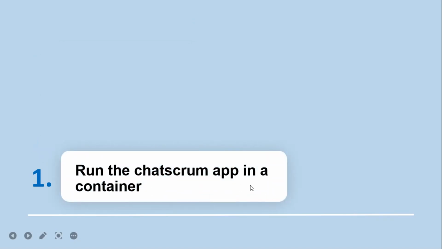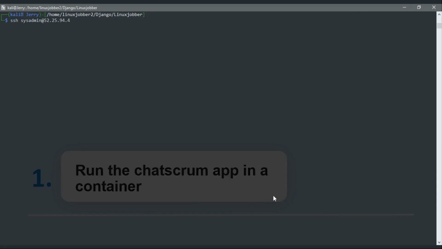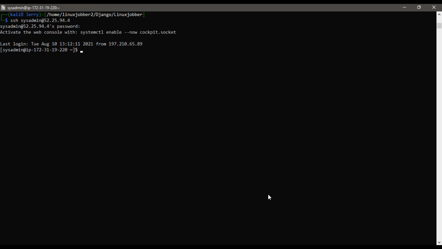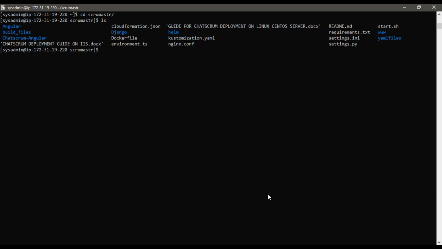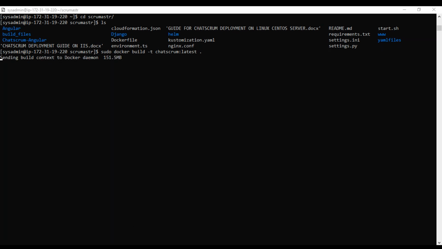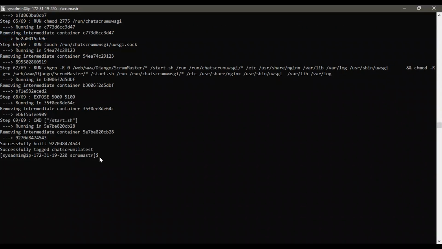Let's get started. I already have Chatscrum on my machine. If you don't have yours, then go ahead and clone it to your machine using git. In the Scrum master directory, I will locate the Docker file directory and build a Docker image for Chatscrum using the docker build command. I will name the image Chatscrum and also include the image tag latest. The build will take a couple of minutes depending on your instance CPU size. Now the build is completed and we have an image.